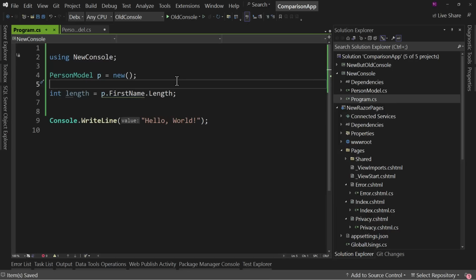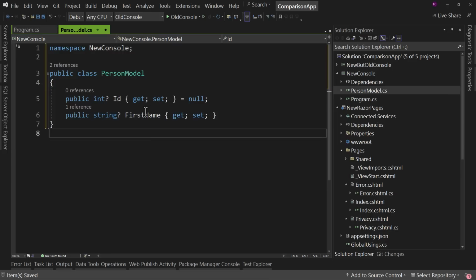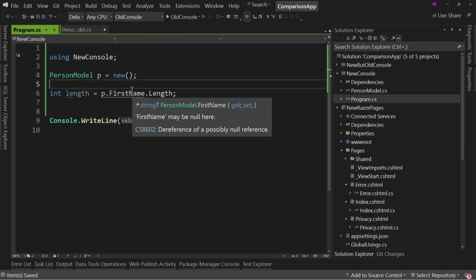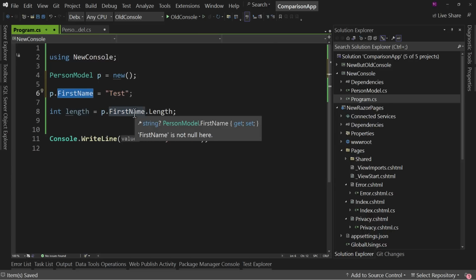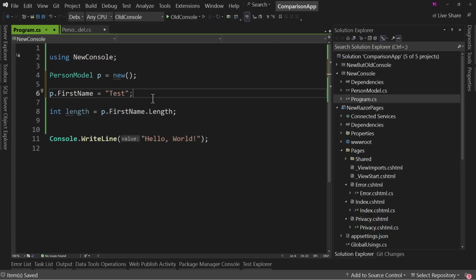So we've been clear about the fact that, yes, this is nullable. Well, okay, then this could be null. Now, if I come up here and say p.FirstName equals, well, test is fine. Well, then guess what? No more warning because it knows, oh, there was a value assigned up here. Therefore, null is not a problem anymore.